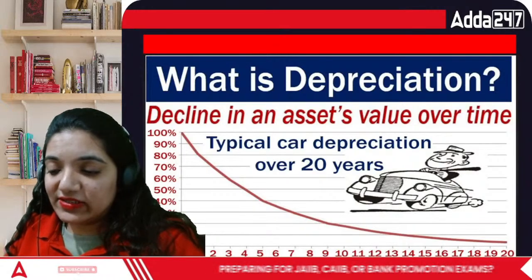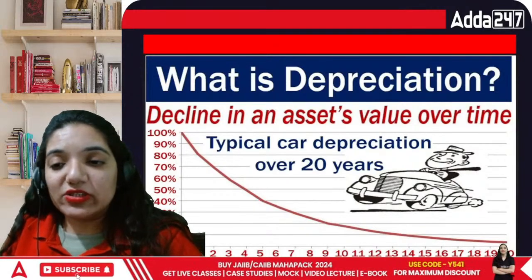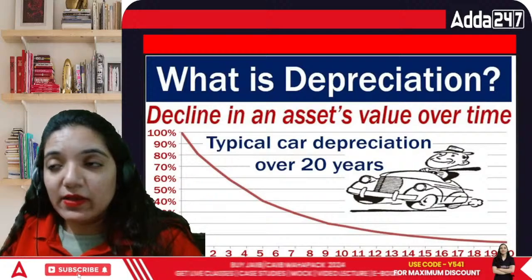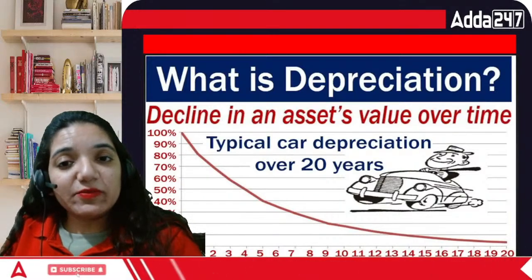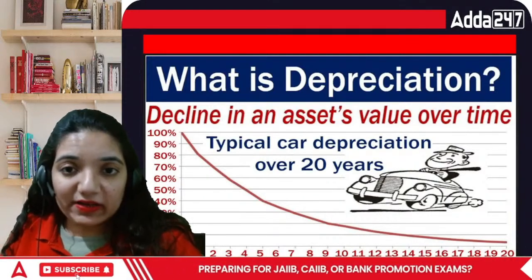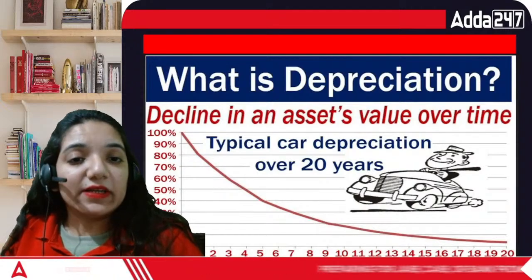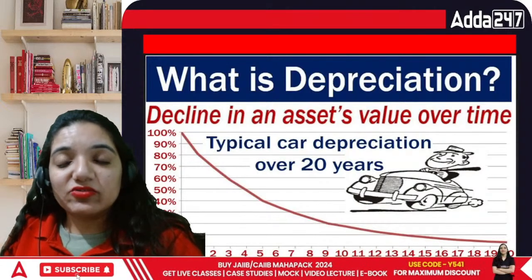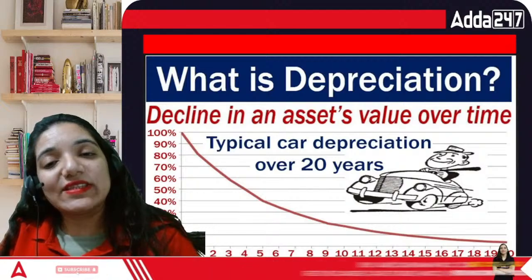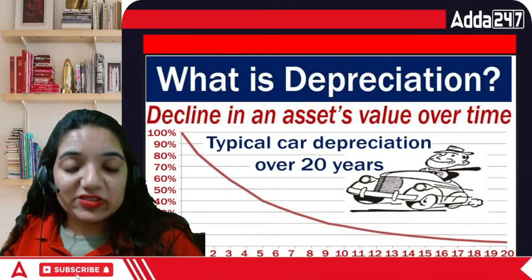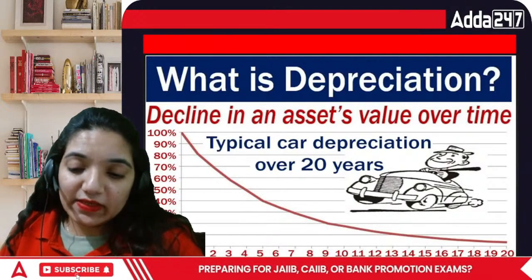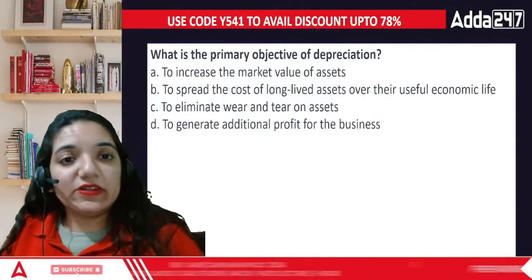Everything else does. For example, the equipment that we are using, the phones that we are using, all those things are considered in the area of depreciation. Okay? So what is depreciation? Depreciation is the decline in the value of the assets over a period of time. Okay. Now comes the first question, everyone.